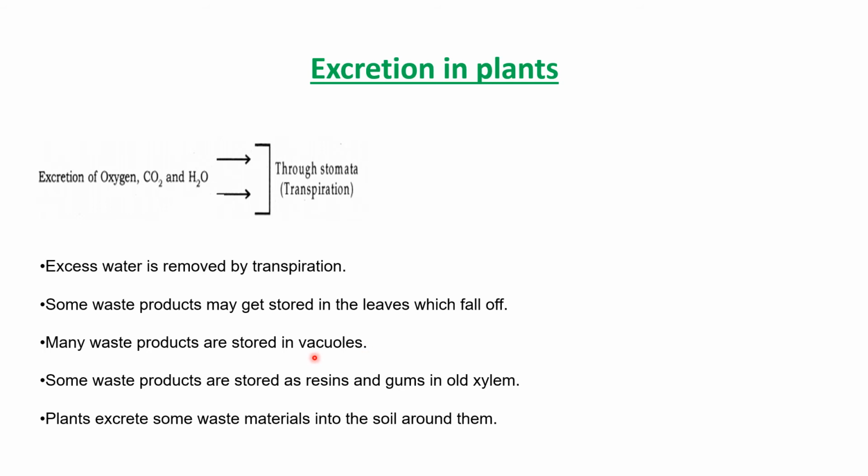Then some waste products are stored as resins and gums in old xylem. We know the use of gums. Then plants excrete some waste materials into the soil around them. So whatever excretory material is secreted by plants is useful for us and for our environment. So this is all about excretion in human beings and plants.